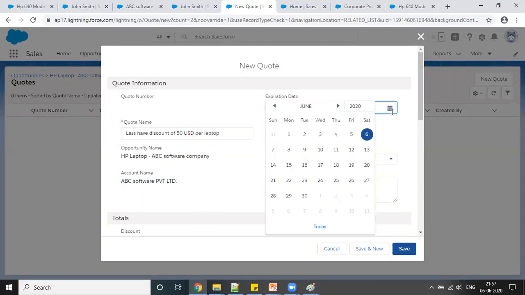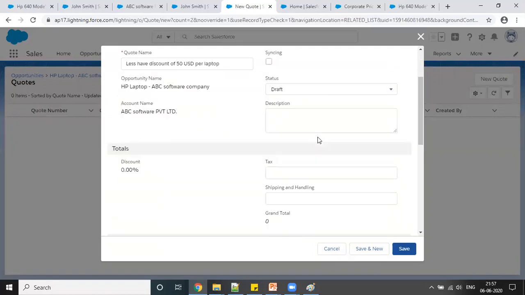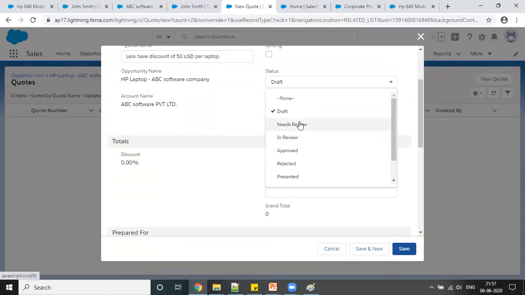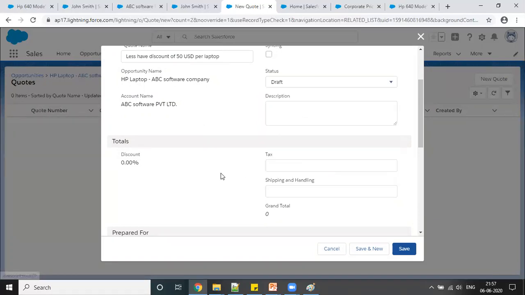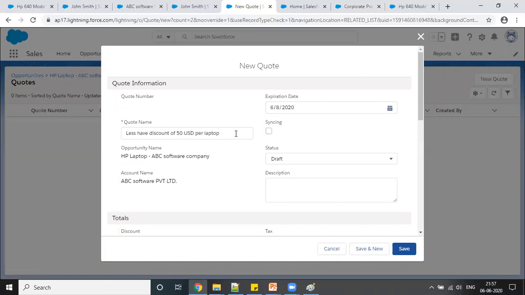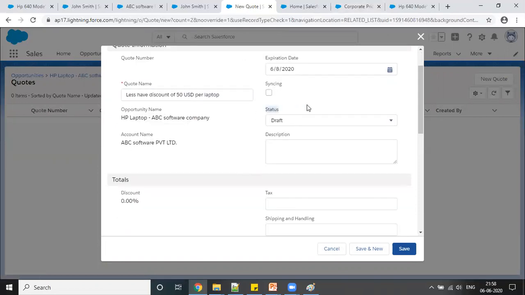And you can give some quote expiration date, when it will expire. So I can give here like 8, and status here I have whether it has to be reviewed, or approved or rejected or presented, accepted. Because there might be chances I would be giving the laptop, $1,000 would be the least price, right? So I may not give more discount over that, because that is the fixed corporate price I have defined already. So there might be chances, if I'm going to give additional $50 per laptop, my company may go on loss.